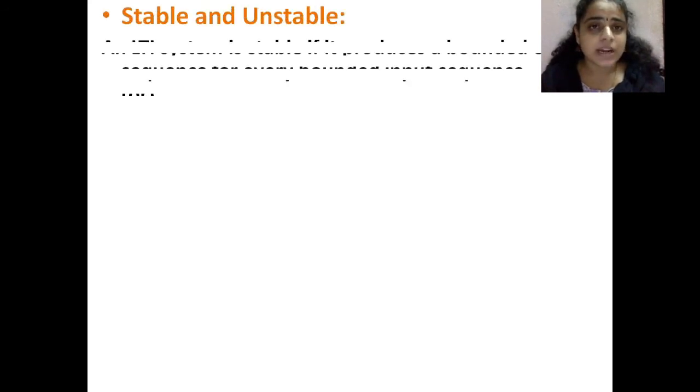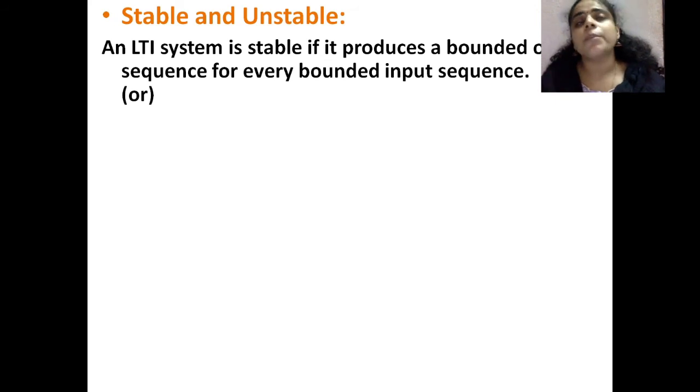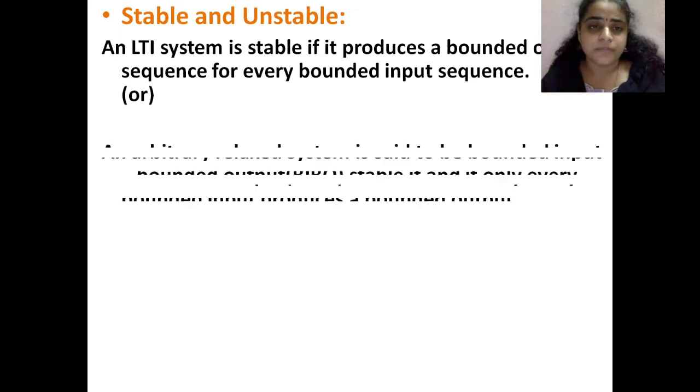Okay, next: stable and unstable systems. As you all know about the BIBO concept, bounded input and bounded output. An LTI system is stable if it produces a bounded output sequence for every bounded input sequence. That means if the input is limited to the interval -2 to 2, then the output is also restricted to -2 to 2. Both the input and output should be bounded.